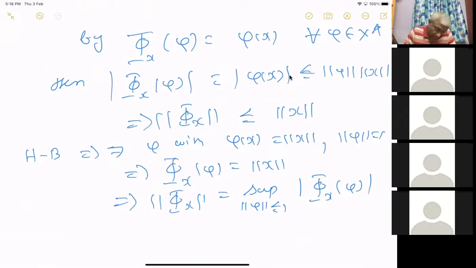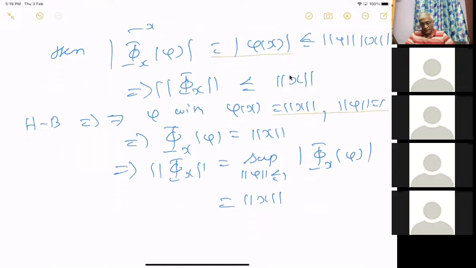So the supremum is exactly equal to norm x, because it attains its supremum there.